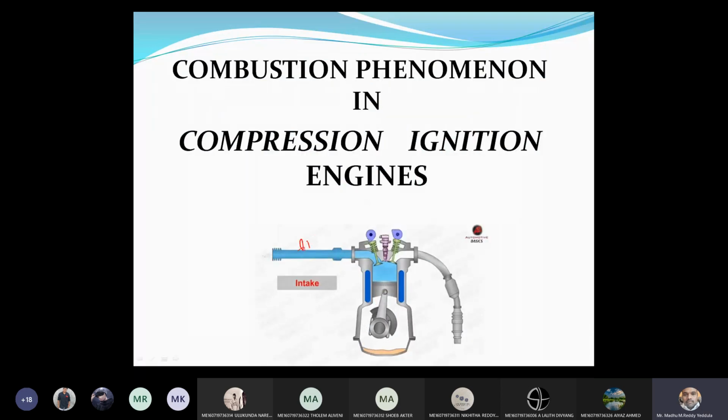So the air is entering, the inlet valve is open, then it is compressed. At the end of the compression, fuel is injected. Now fuel is injecting, thereby the combustion initiates. This is the power stroke. Then the return stroke, the exhaust valve will open, and there is an exhaust stroke. Therefore, the smoke will be released to the atmosphere. Again, the cycle, right? So these are the inlet valve, exhaust valve. These are the cams. This is the fuel injector.